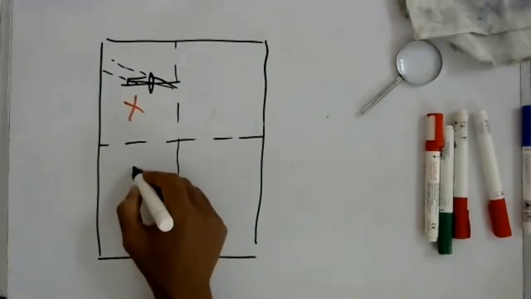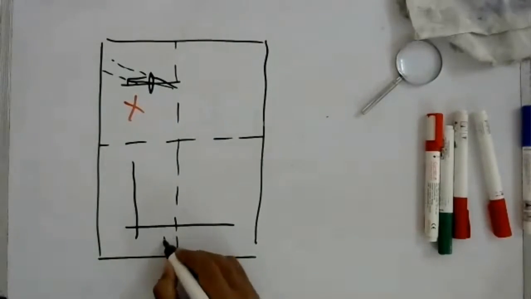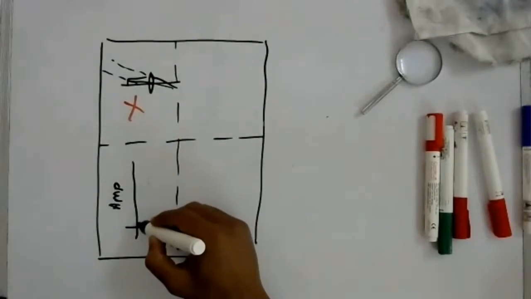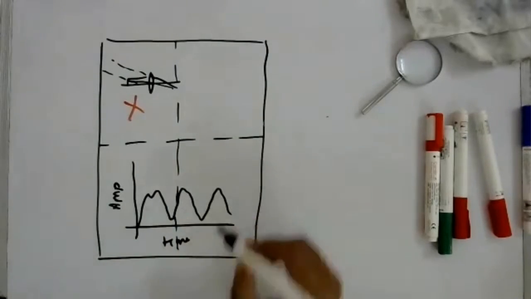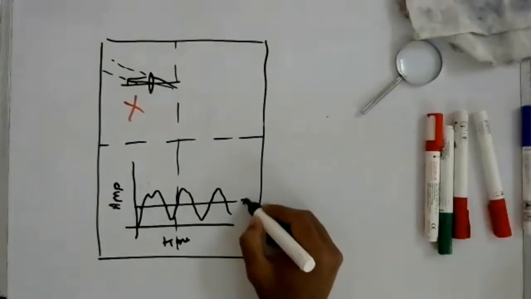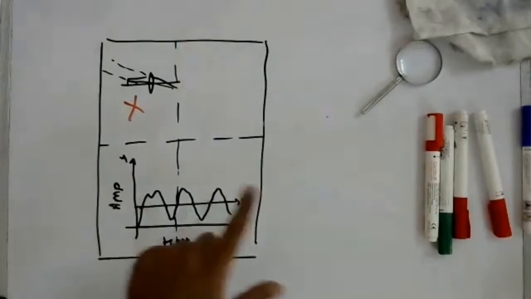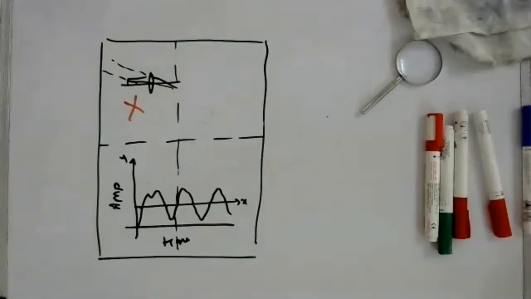If you want to make a graph like this. Okay, so maybe this is time and this is amplitude, and you want to show a sound wave. Of course, sound wave you can show it like this also. The x-axis will come like that, the y-axis like this. So you make sure that your drawings always fall into 2 quadrants. Don't draw these lines and then try to divide it. You do it in your mind, but don't make the diagrams too small. The examiner will find it difficult to see the diagram.